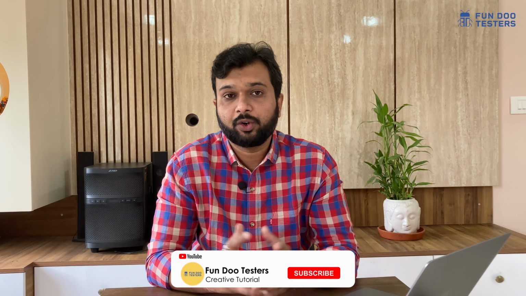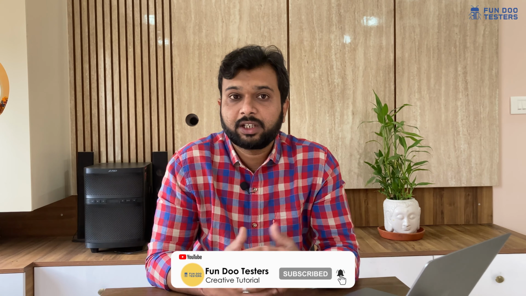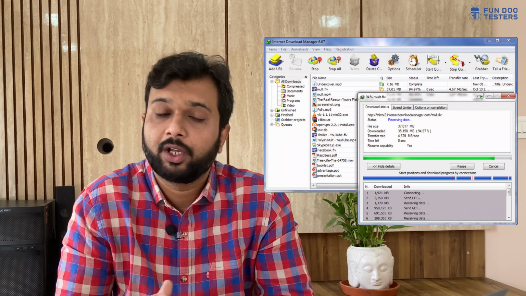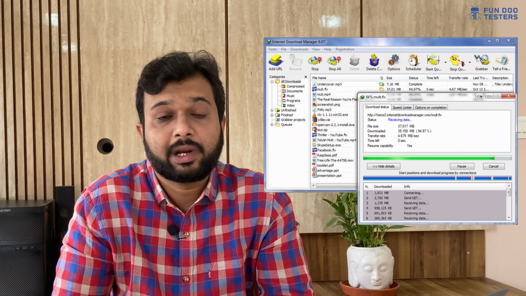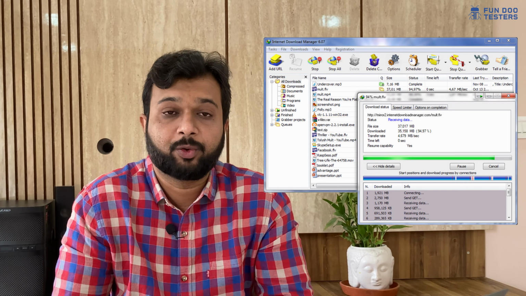Build will contain the full source code and it will have the complete functionality of the application. The next terminology is a patch. Before that, I will give you a small example. Few years back, we used to download Internet Download Manager, where our internet speed was so slow, and we used to apply a patch on Internet Download Manager to make it a crack.